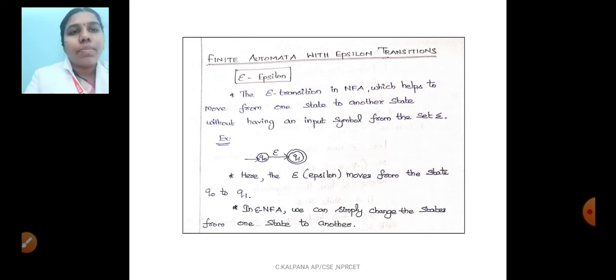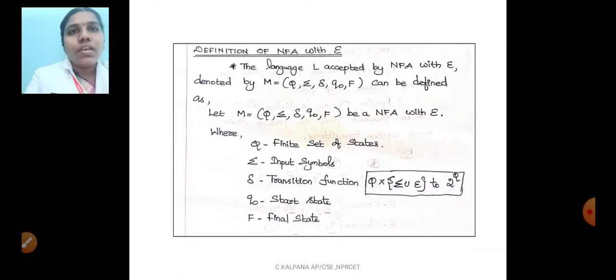Here we are going to see the problem based on epsilon NFA. NFA means more than one transition for the same input. Now we discuss the definition of NFA with epsilon. The language L is accepted by NFA with epsilon denoted as M. M is represented as (Q, sigma, delta, q0, F), where Q is the finite set of states, sigma is the input alphabets, delta is the transition function, q0 is the start state and F is the final state.